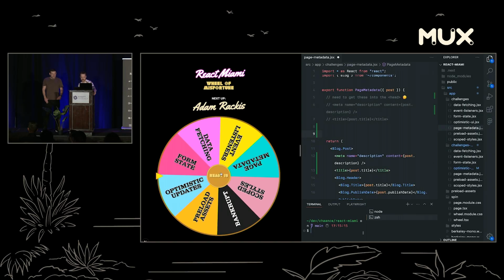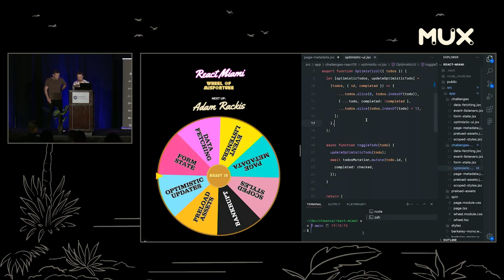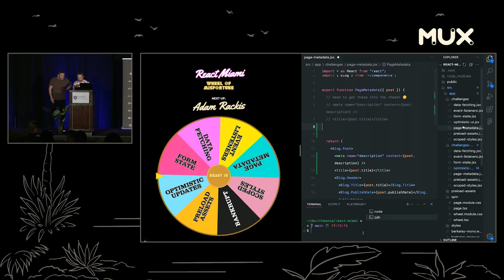Optimistic updates. All right, and I think that's what we're on. I can't tell if my little marker is off. It's all CSS, so you know how the web is. We're going to go with optimistic updates. Cool. So let's open up your challenge here. So that's not it. This is it.